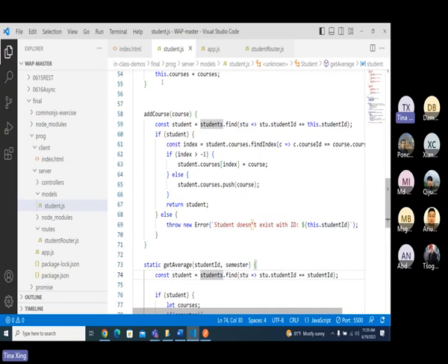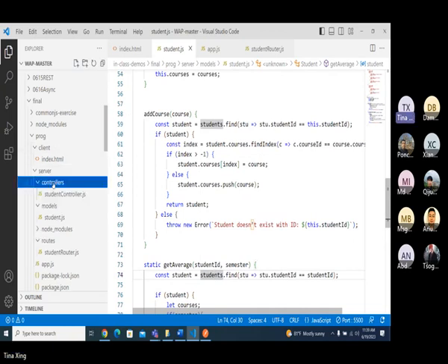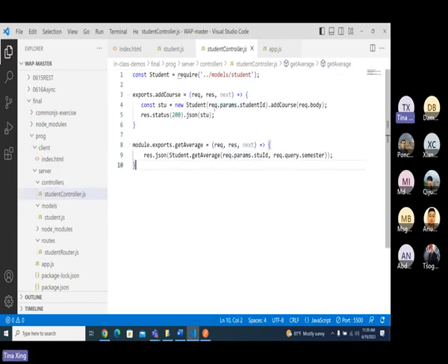Oh, also one more thing. Controller. In the exam, I will test request parameters and also request query, okay? And also request body. Okay, you have to know what this one is doing, what this one is doing, and what this one is doing, okay? That's it. Any more question about the exam?